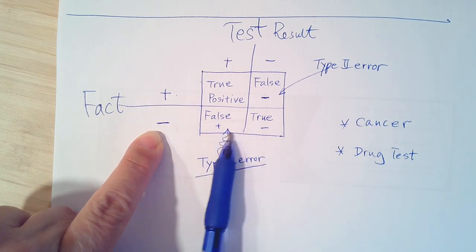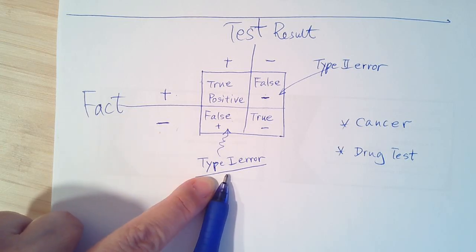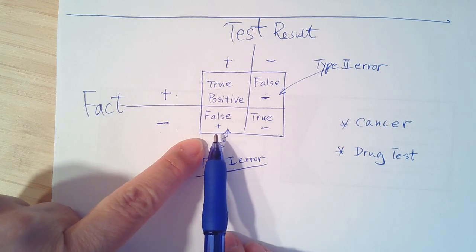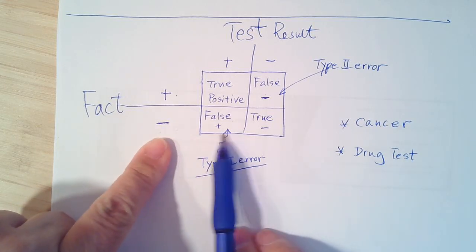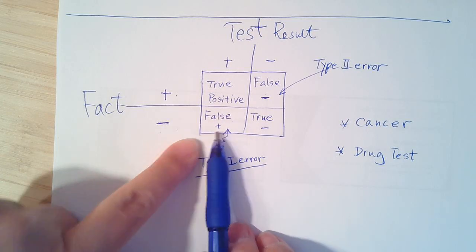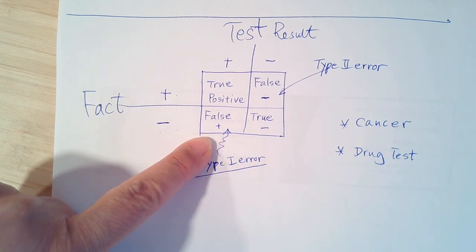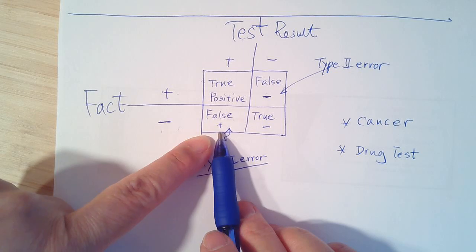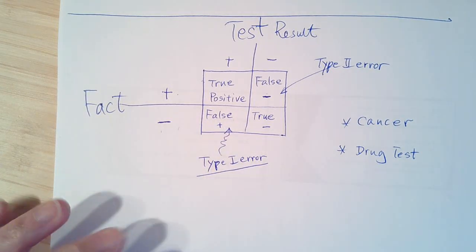So we think the type 1 error is more serious in the case of the drug test for an athlete, because this one is not like the cancer thing, right? You can always run another test or something. But for the Olympic Games, you might not have enough chance. And even when you run the test, which is going to be 2 or 3 days later, the game's already over. So you have less chance to make up or run another test. So we think this is more serious. So that's the drug test situation.